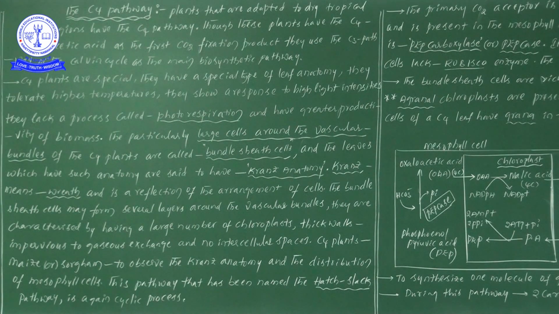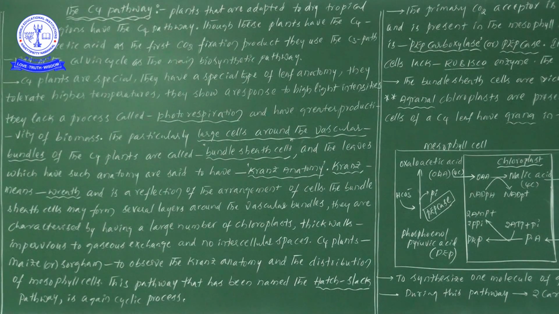Likewise, that is the information. If you ask for an example of a C4 plant, the plants we have to remember are maize or sorghum. Maize means popcorn or sweet corn. Remember this example. Now, based on that particular plant, let us see the information according to our subject.